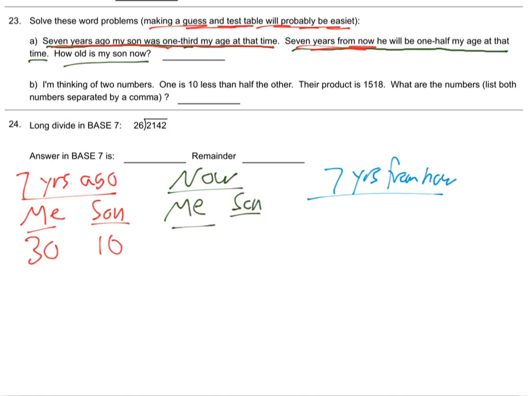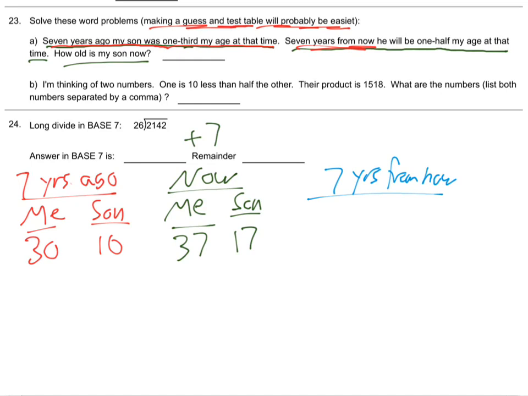So, okay. If 7 years ago I was 30, how old am I now? 37. Now I'm 37. So this is just add 7, huh? And the son's 17, huh? We good? That's just add 7. If 7 years ago he was 10, now he's 17, right?